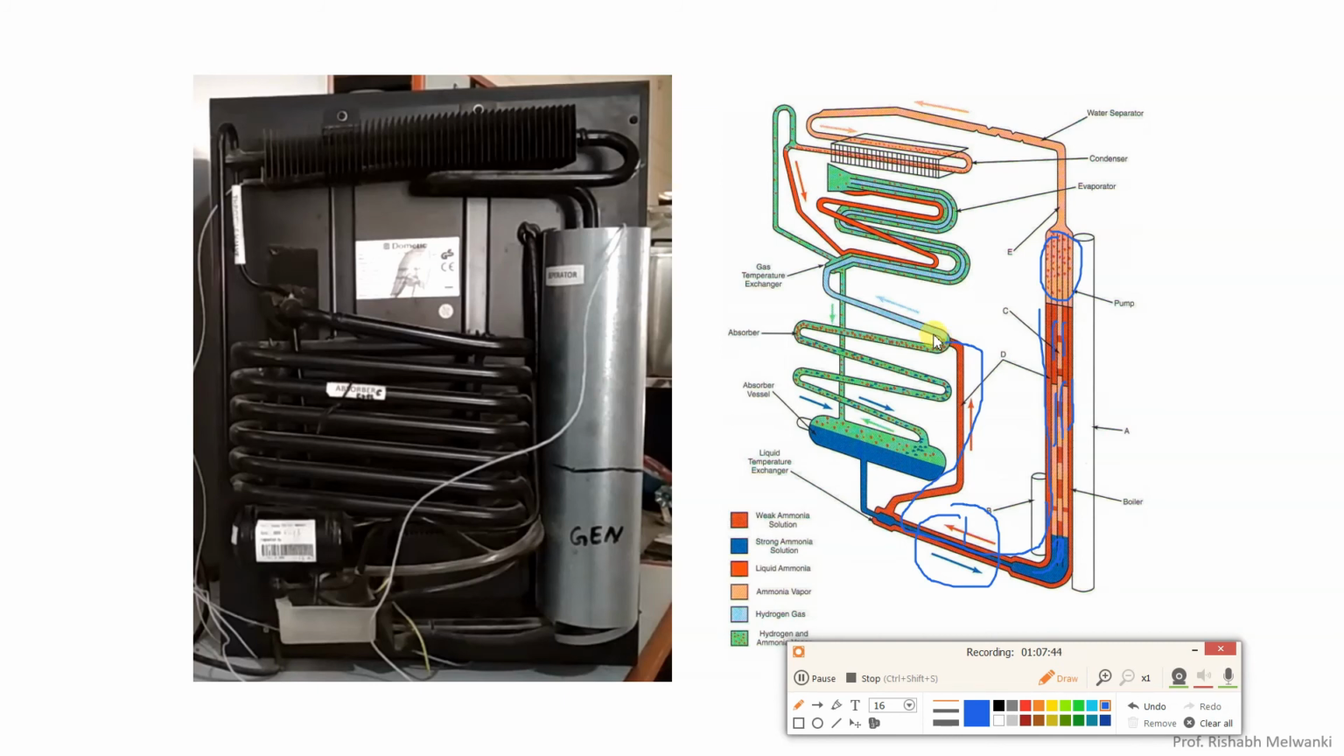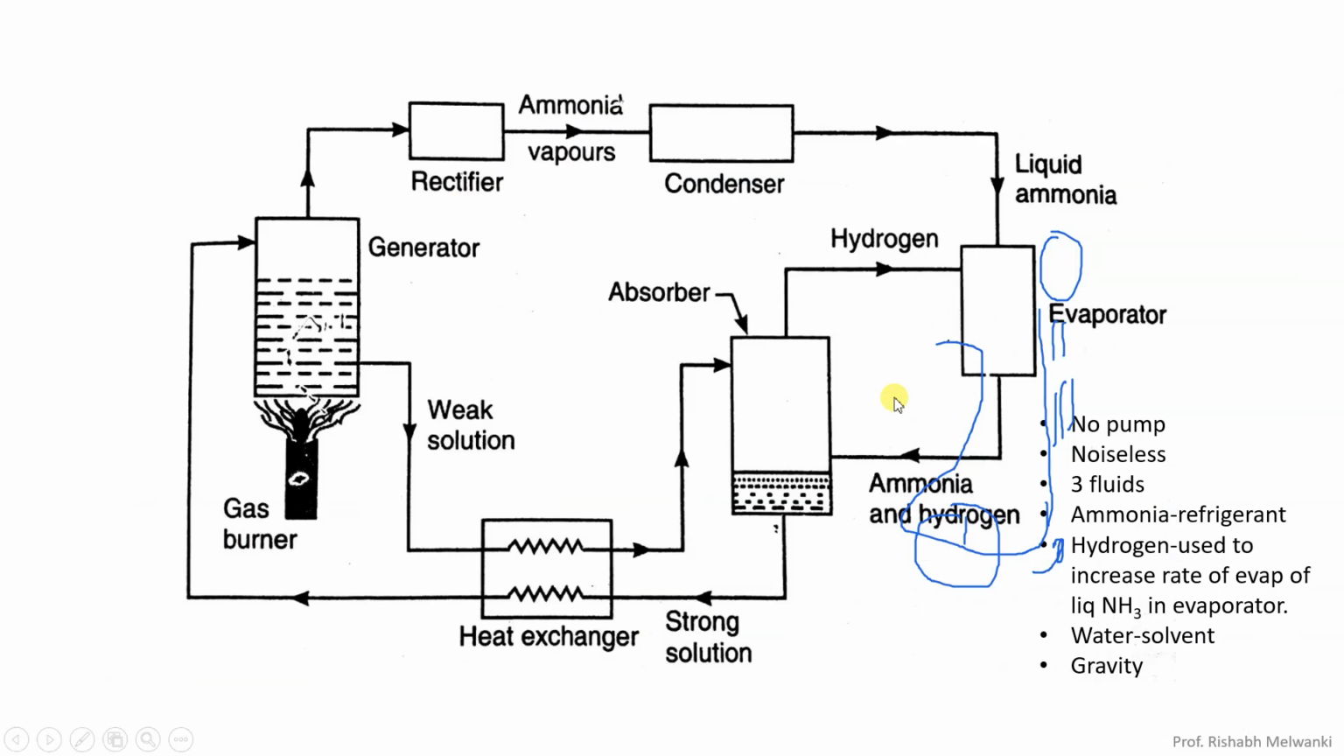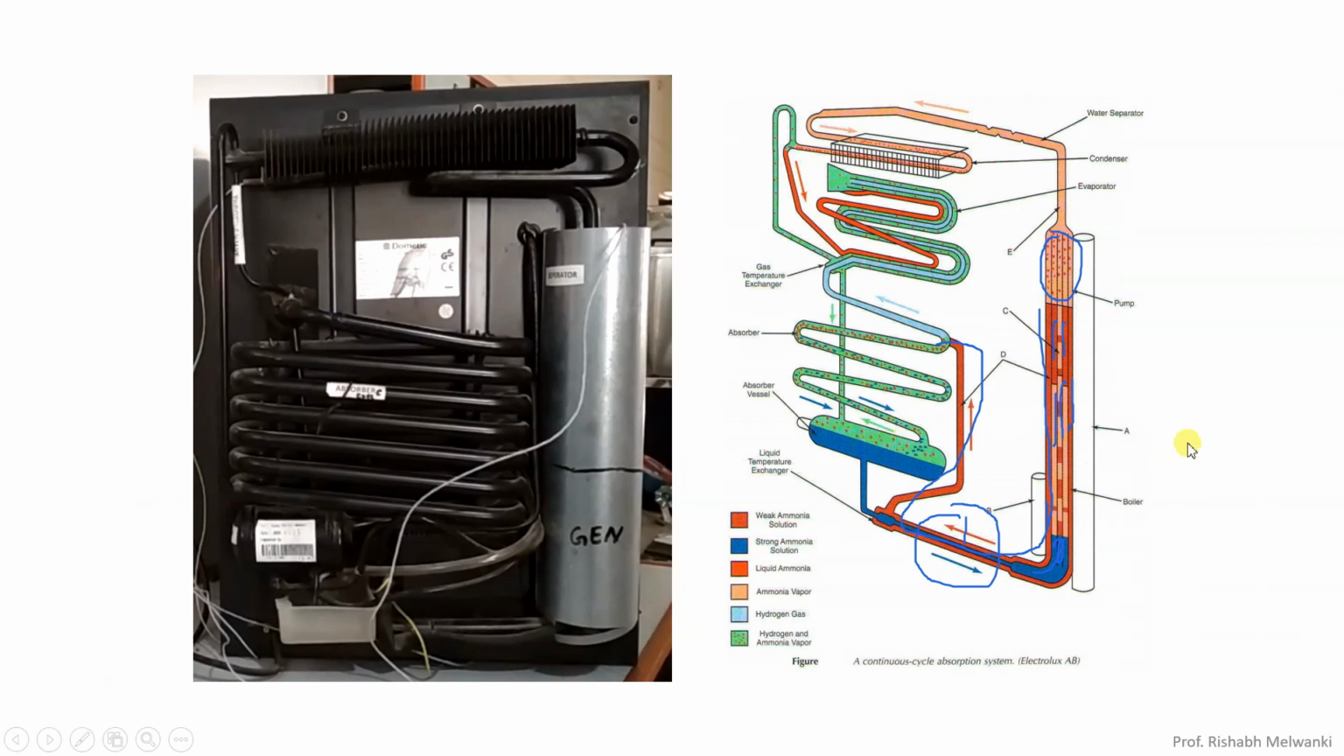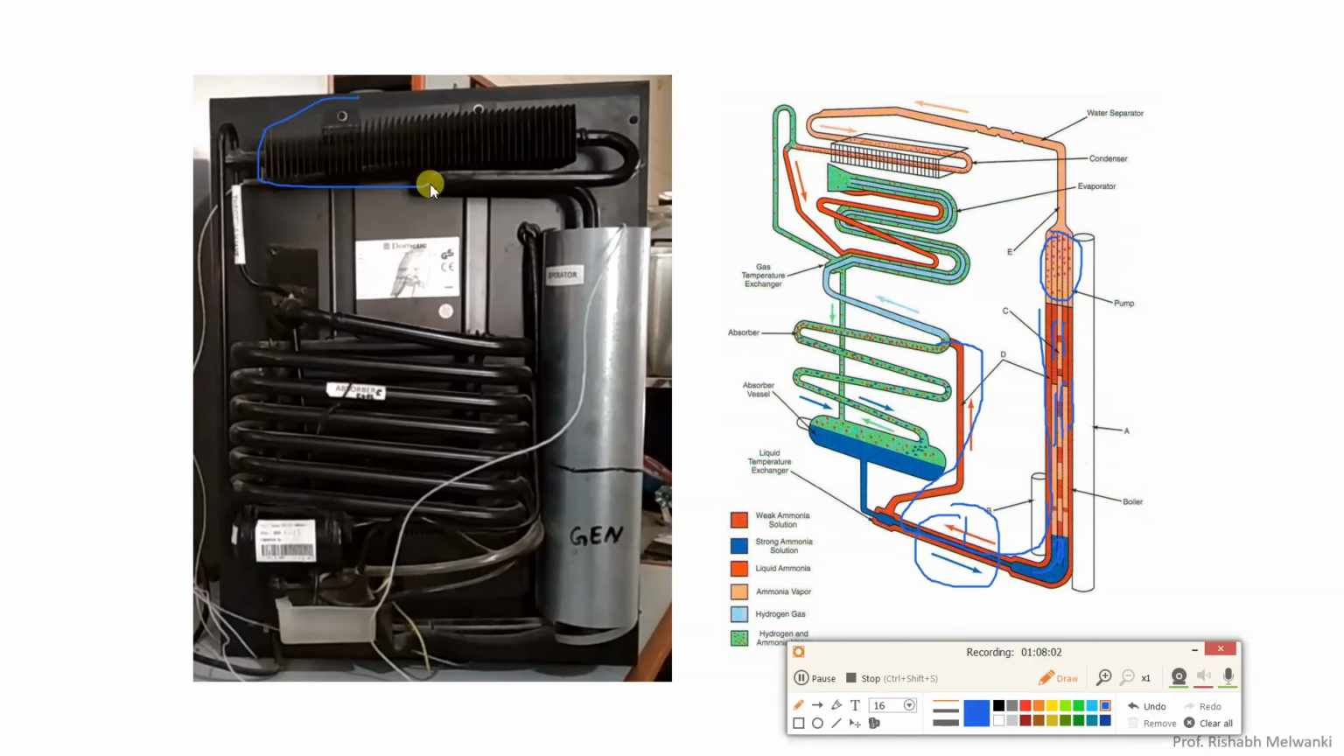Which diagram? I will show you the diagram. You can compare it with this diagram. Same thing you will be able to observe. Here everything works on gravity. Understand that. Now, ammonia vapor will travel in upward direction and go to the condenser. Here you can see this part is the condenser. So ammonia vapor will get condensed, and here you can see this is the liquid ammonia.